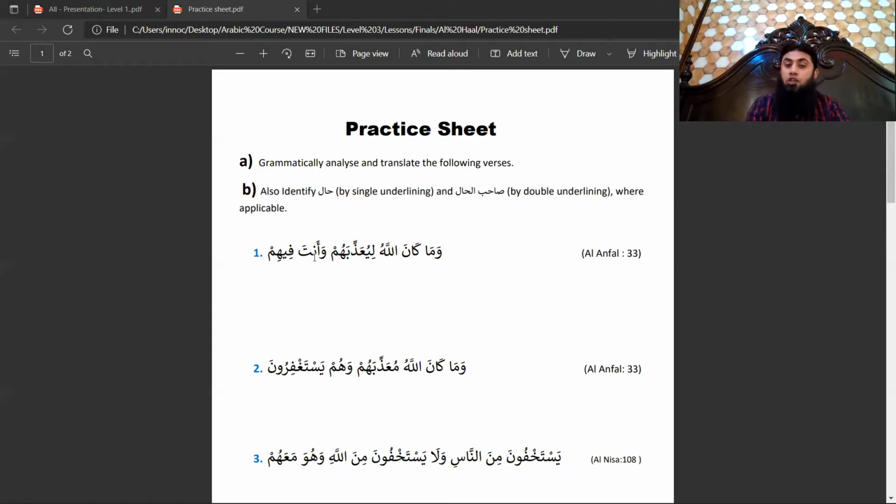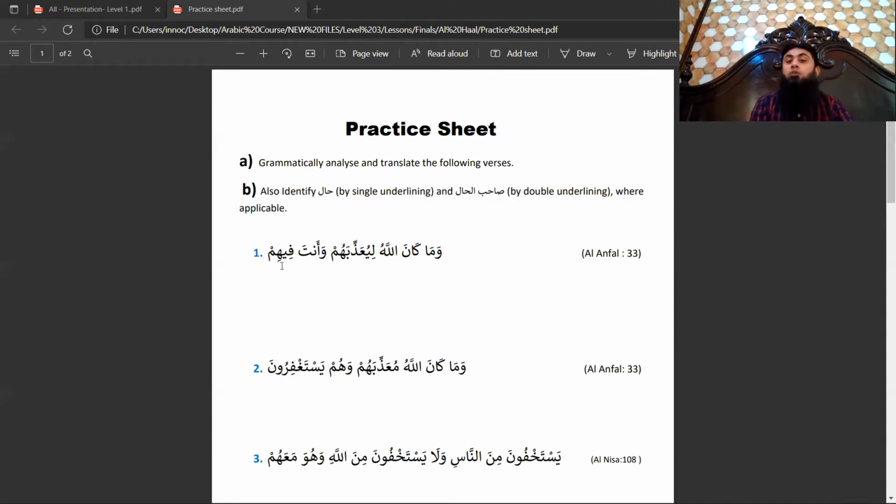Now inshallah we talk about this waw anta. Please listen to this point very carefully. Whenever you see an independent pronoun, it is a sign that a new jumla has started, and this independent pronoun will play the role of mubtada. So anta will become mubtada, and fi him, fi is jar and him is majroor.